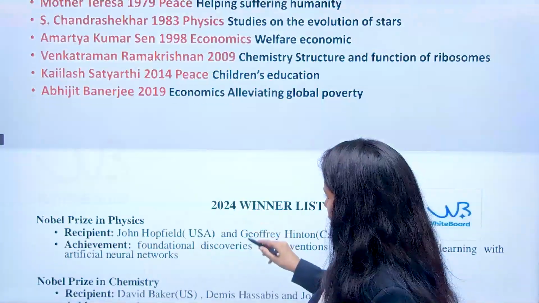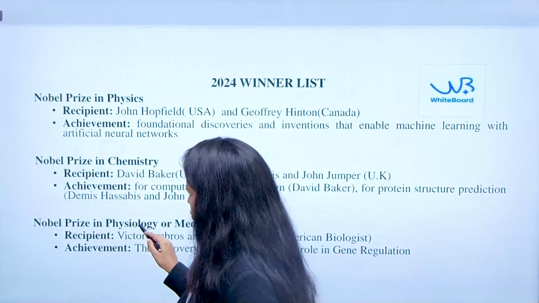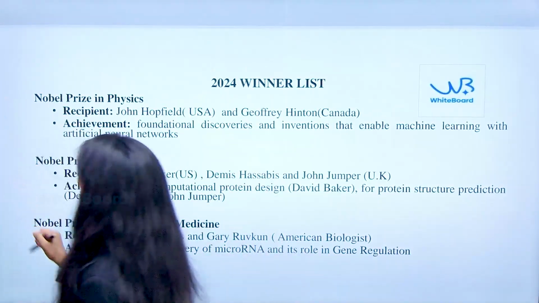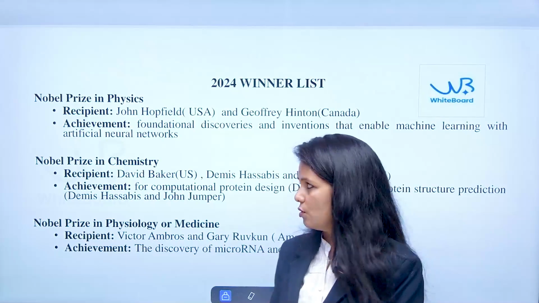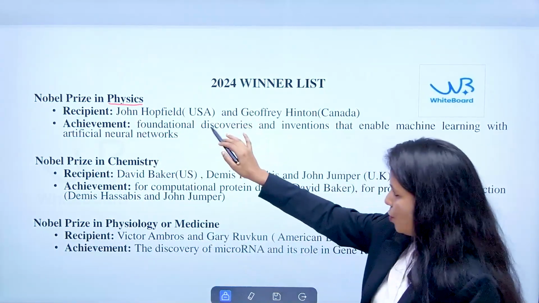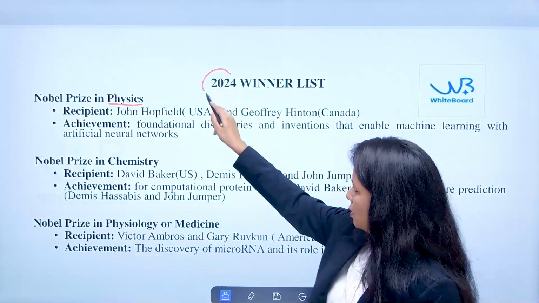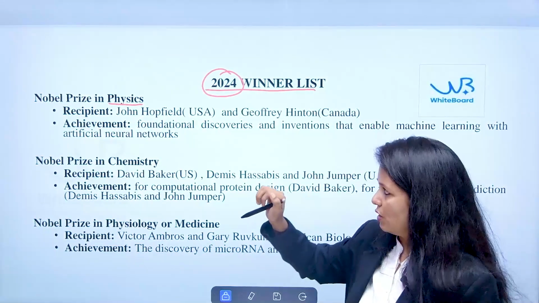Now, last but not the least, about 2024: who are the winners, from where, and what is the category and their associated field. So the Nobel Prize in physics, this is very, very important for all the competitive exams, for 2024, because this is the winner list of 2024.